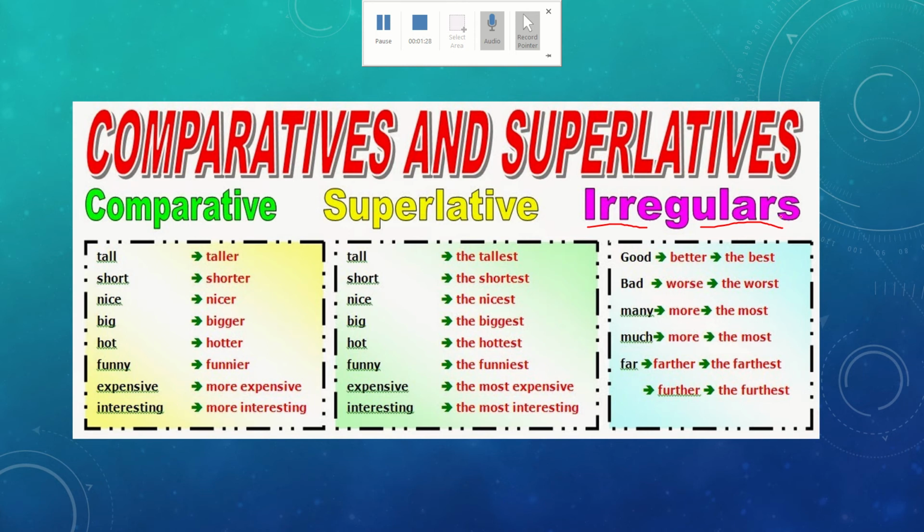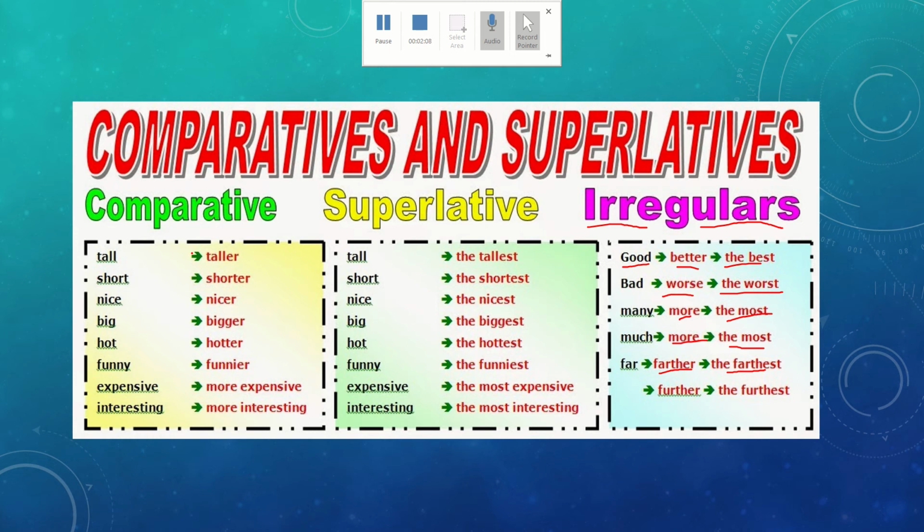And for irregulars, you're gonna have good becomes better, and the best. Bad becomes worse, and the worst. Many becomes more, and the most. This is plural. Much becomes more, and the most for singular. Far becomes farther, and the farthest. And you can say either farther or further, the farthest or the furthest. Okay, these two mean the same thing. Okay, so now let's go in detail